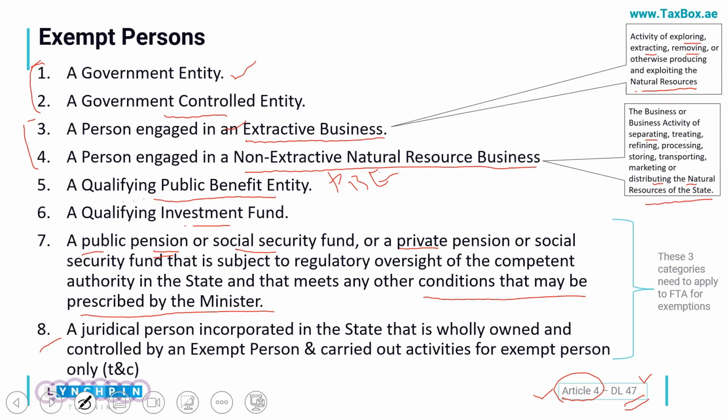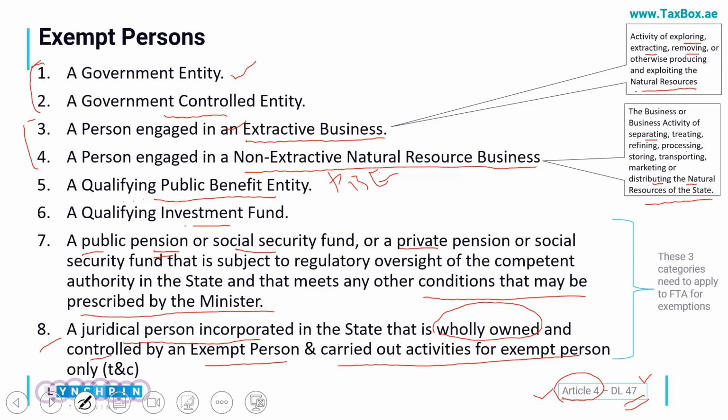The final area, the 8th which is exempted, is any juridical person, which means a legal entity incorporated in the state and wholly owned. This is very important: it is 100% owned and controlled by an exempt person and carries out activities for that exempt person only. Which means that if I am the government entity and I have another entity wholly owned by me, exclusively conducting activities only for that exempted entity, in that case also it would be exempt.